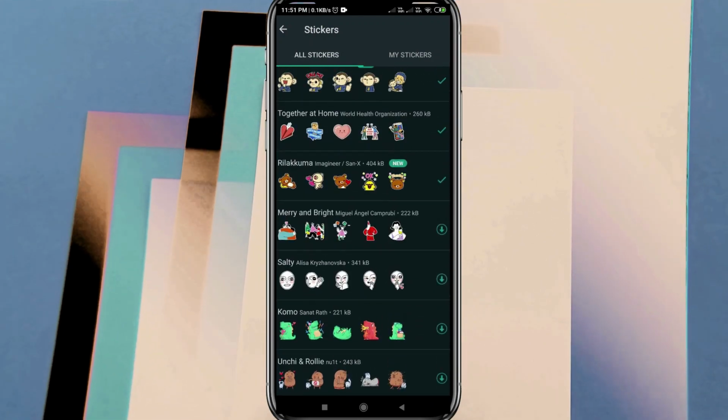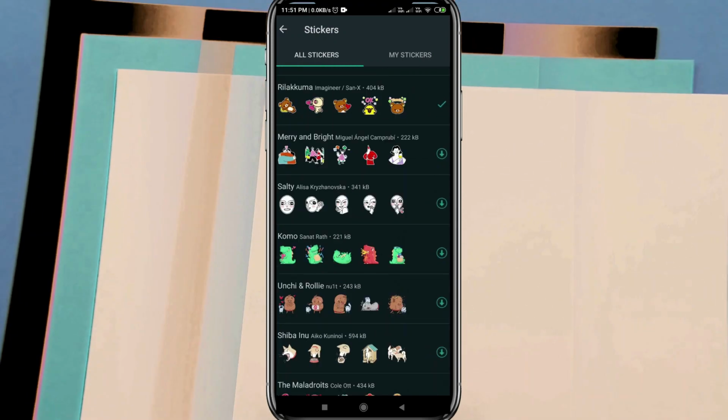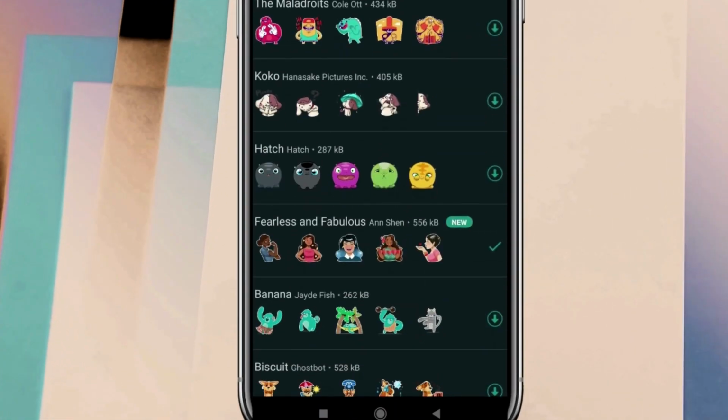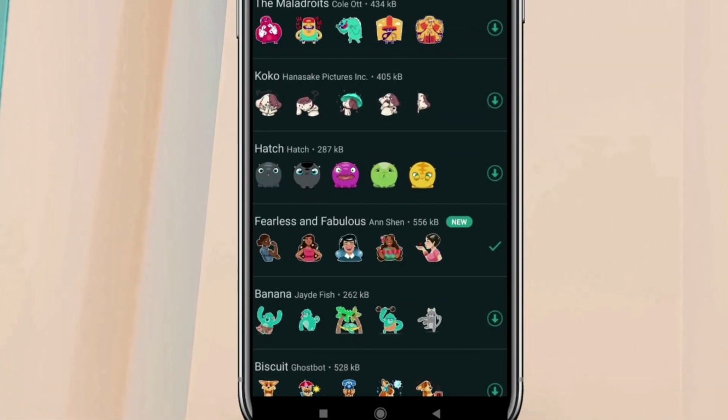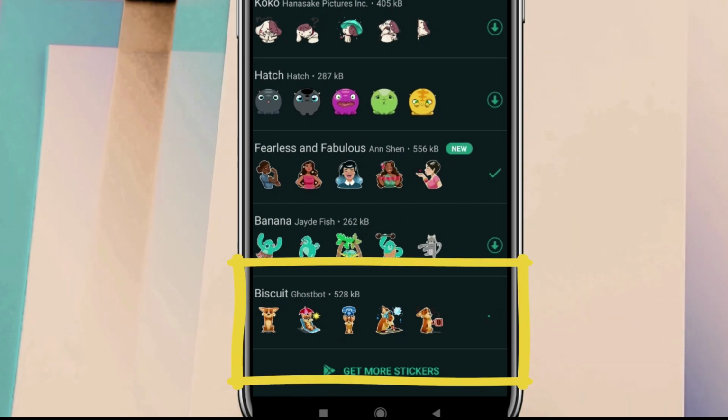Let me just click on any of the sticker sets and download it. The names are amazing, like Marianne Bright, Rilakuma, and for women empowerment, Fearless and Fabulous, etc. Let me just go for this biscuit ghost bot, and it is getting downloaded.